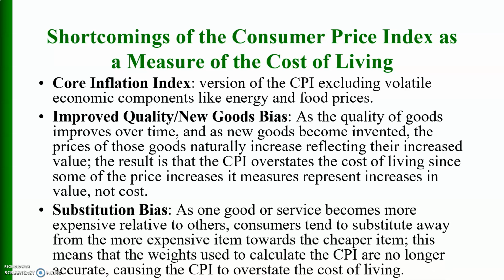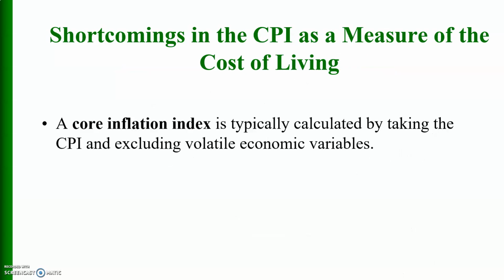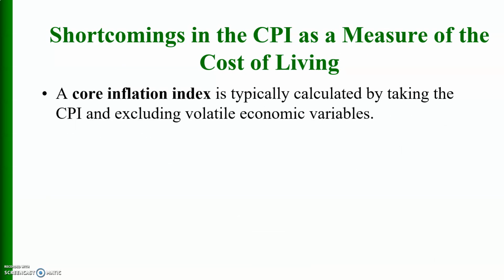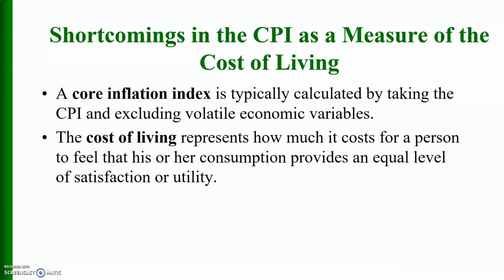Substitution bias. As one good or service becomes more expensive relative to others, consumers tend to substitute away from the more expensive item towards the cheaper item, and this means that the weights used to calculate CPI are no longer accurate, causing the CPI to overstate the cost of living. Another shortcoming is the core inflation index, which is typically calculated by taking CPI and excluding volatile economic variables.